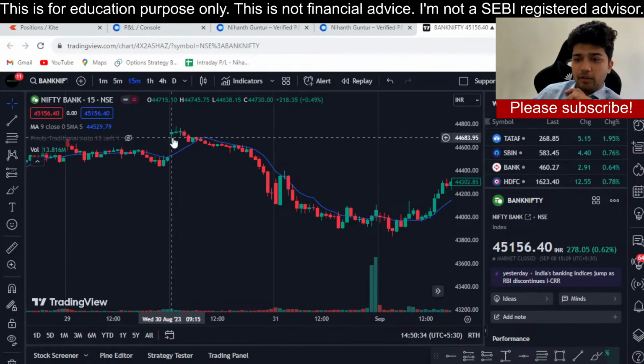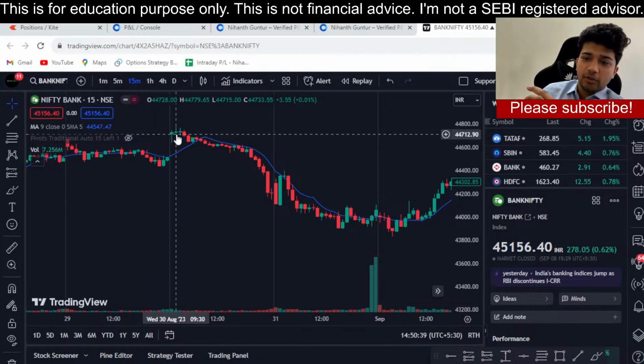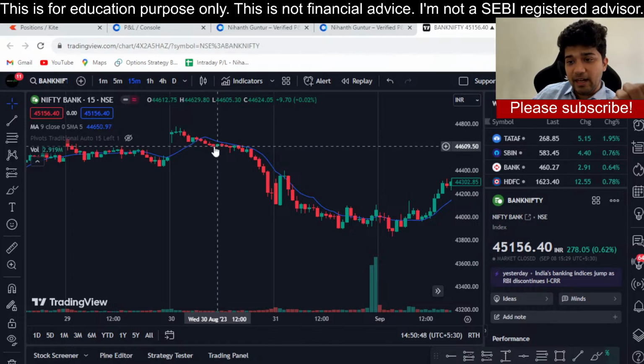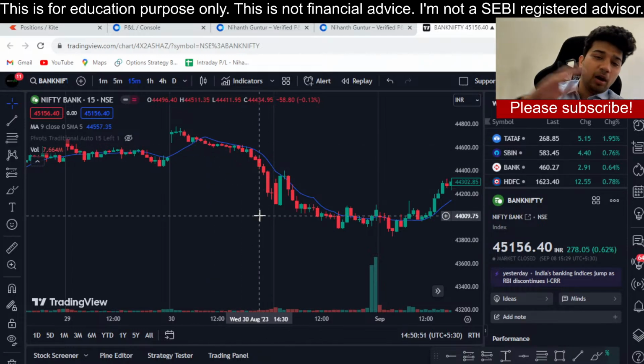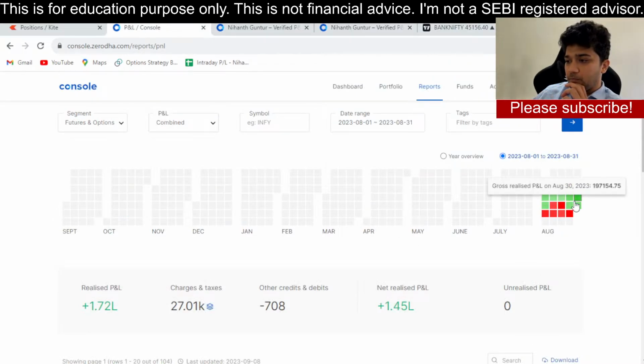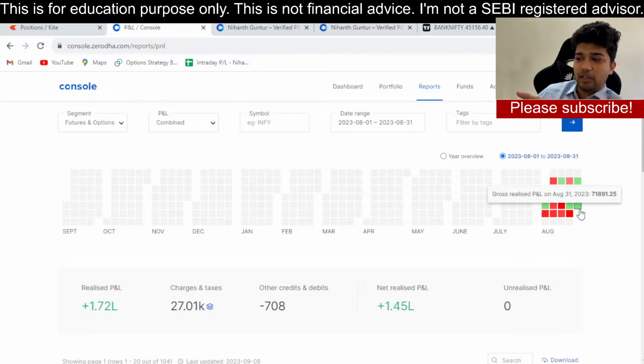So on 30th of August, we did the same that we always do. We did a short straddle at 920. The market kept coming down, and somewhere here our put stop loss was hit, but our call was still there. Because it's a call sell, as the market started falling, our call price started plummeting. I think I sold it around 500 rupees and bought it back at 70 or 80 rupees. All of that was the profit we made on that particular day. Let me show that to you in detail also. That day we made 1,97,000. The next day we made 71,000.